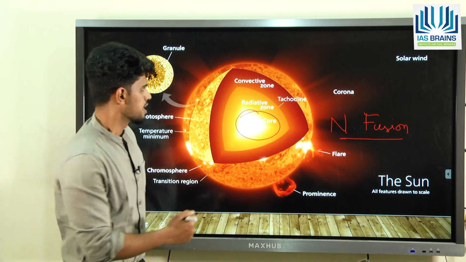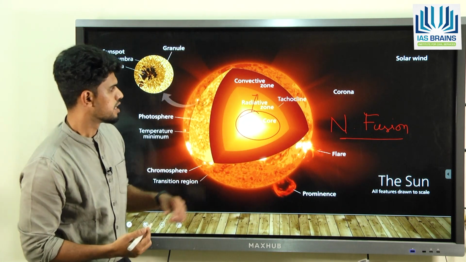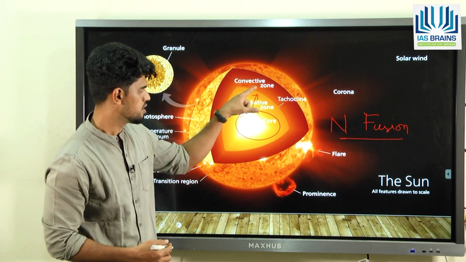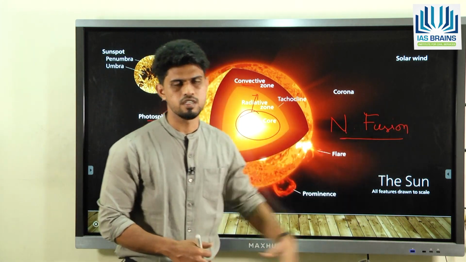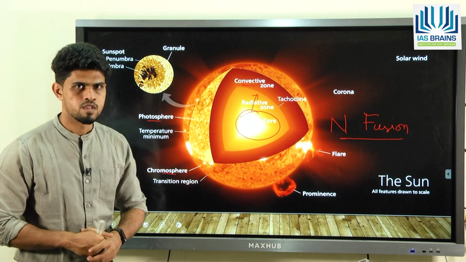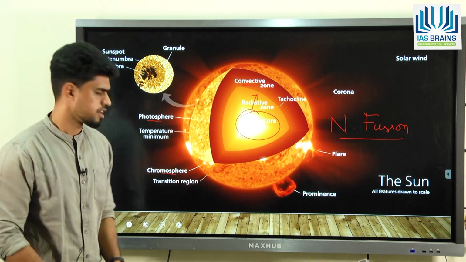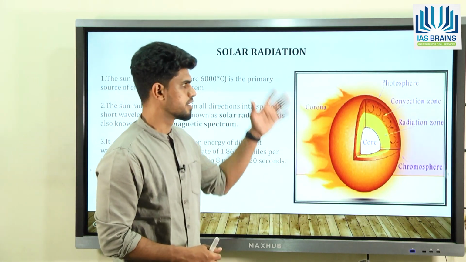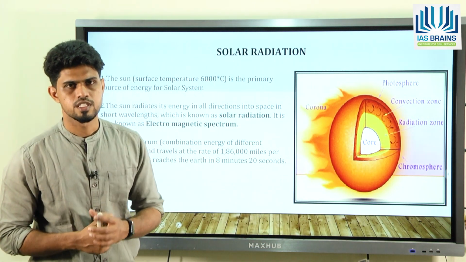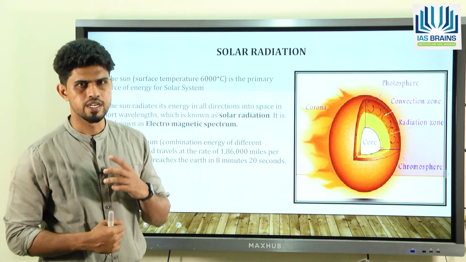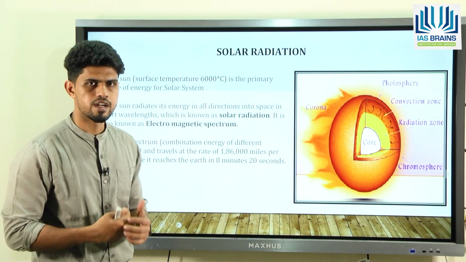The energy travels into the second zone, that is the radiative zone, and from the radiative zone the heat and light travel into the convective zone, then they enter the chromosphere, then the photosphere, and then they come outside the sun and extend into the solar system. This radiation coming out of the sun is referred to as solar radiation. Solar radiation is emitted in all directions from the sun, but the Earth, since it is a very small object in the solar system, is going to intercept only a small part of it. So how does this solar radiation come out of the sun?